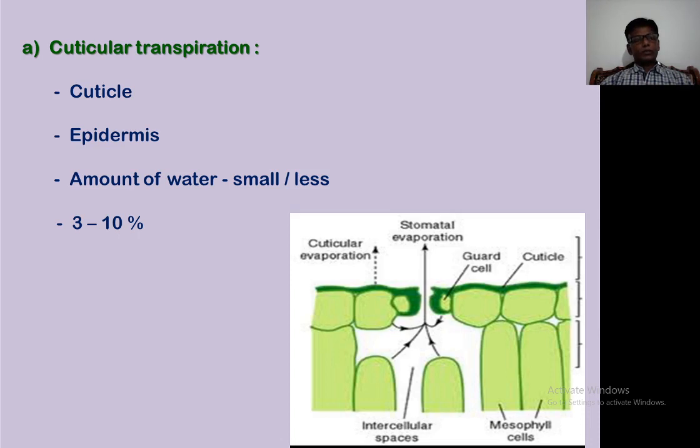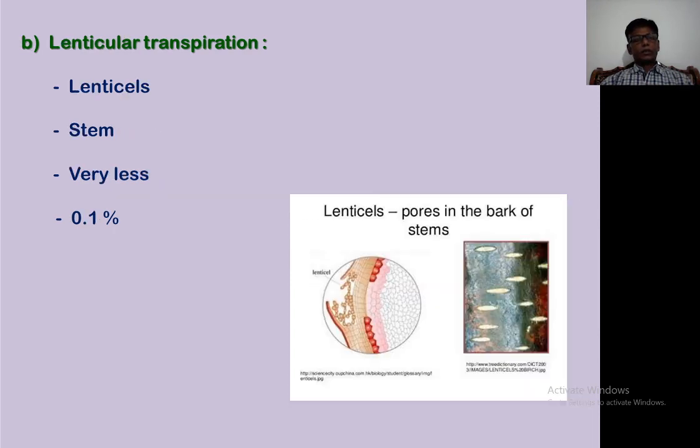After the cuticular transpiration, the next one is lenticular transpiration. Then, which transpiration is called lenticular transpiration? The transpiration which takes place through the lenticels is called lenticular transpiration. Or, when the loss of water takes place through the lenticels in the plants is called lenticular transpiration.